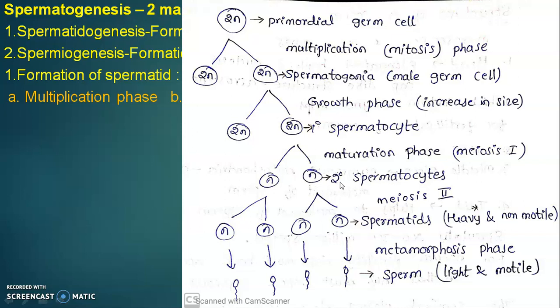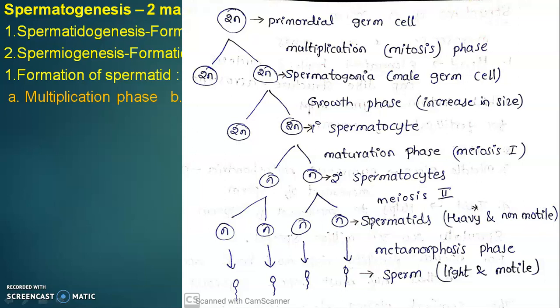Later, secondary spermatocyte undergoes meiosis second cell division, and which gives 2 daughter cells having same number of chromosomes, nothing but n number of chromosomes. This is called as spermatids. These spermatids are heavy and non-motile.